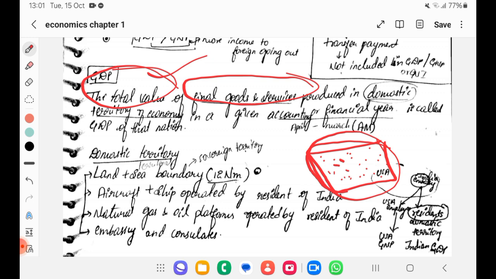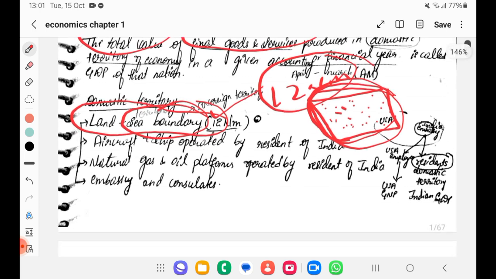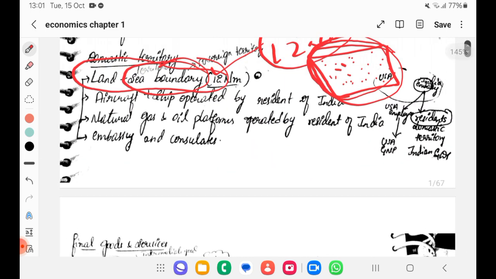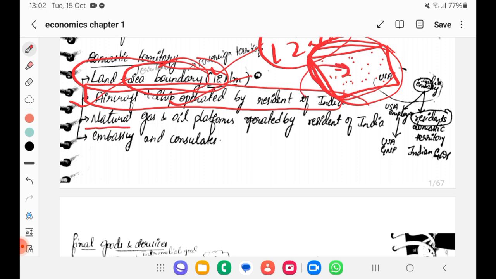So if you want to get some more clarity on boundary, that is, one is territorial boundary. Even land and sea boundary also we consider. So land and sea boundary, in sea boundary it is around 12 nautical miles. Okay. Then we have even aircrafts and ship operated by resident of India is also under our territory only. So even aircrafts, ships operated by resident of India is coming under GDP. Okay. Then natural gas, oil platforms operated by resident of India. It should be by resident of India.